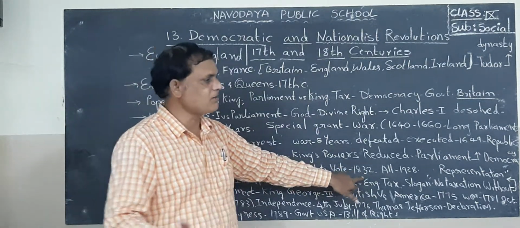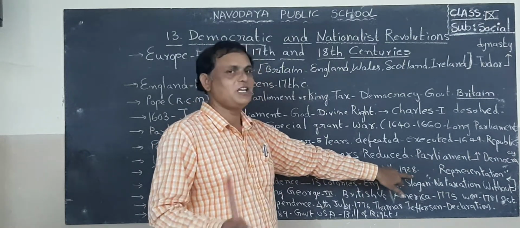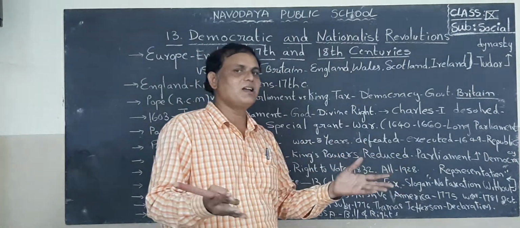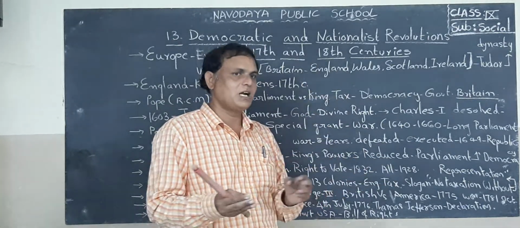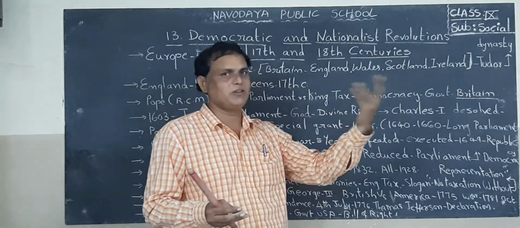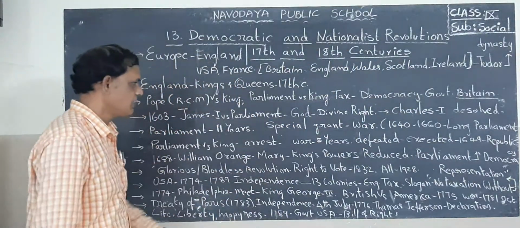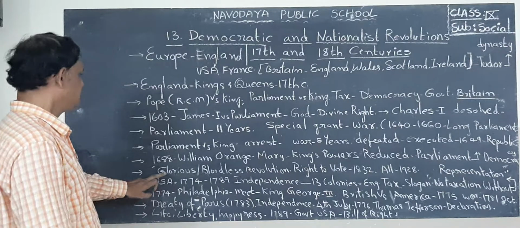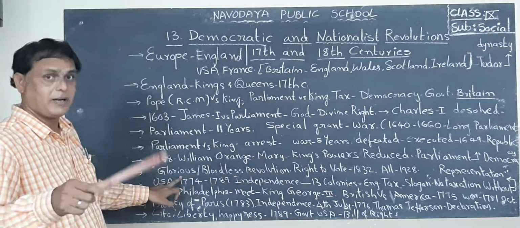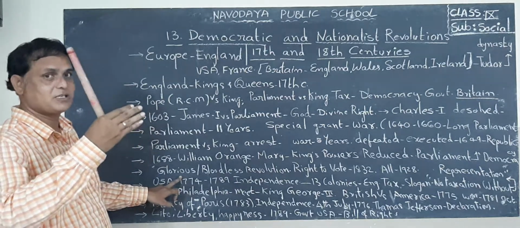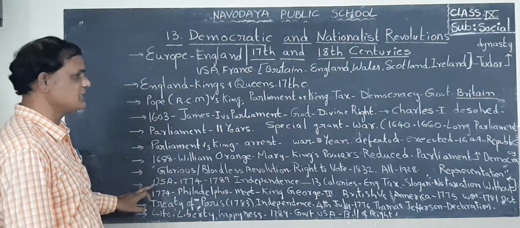But after some years, by 1928, those who were above 18 years were given the right to vote by the government. So that is the English position. Next one, students listen here.